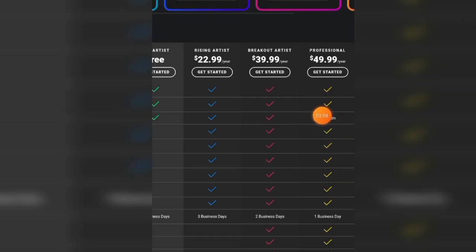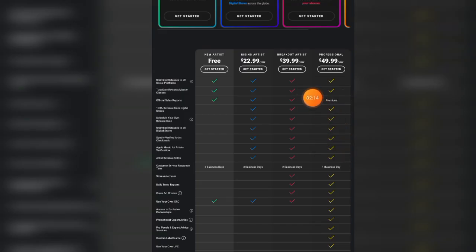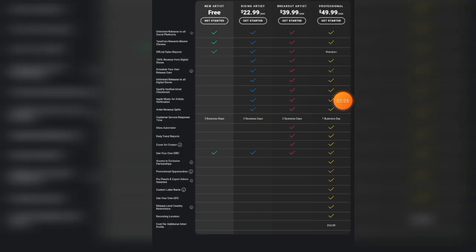With the TuneCore Breakout Artist plan, you're only paying about $40 a year. Basically you get everything that is included in the TuneCore Rising Artist plan. You get to see your daily streaming report. You also get to use your own ISRC code, and a lot more.